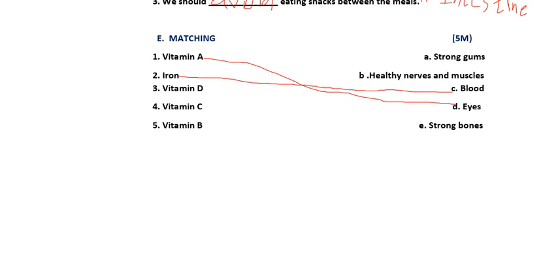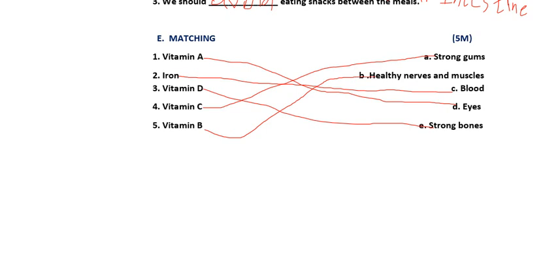Next one, vitamin D is for strong bones. Vitamin D is for strong bones. Vitamin C means what I told? Citrus fruits. If you eat this type of fruits like tomato, gooseberry, guava, what will happen? You will have strong gums. Gums means what I told? Chigullu. Okay, that one. Next is vitamin B. If you eat the food which consists of vitamin B, your nerves and muscles will be healthy.